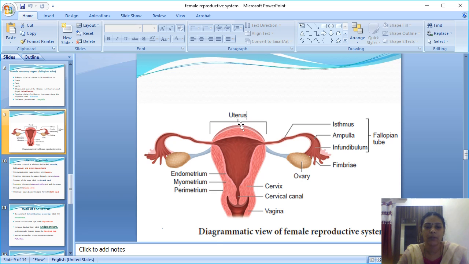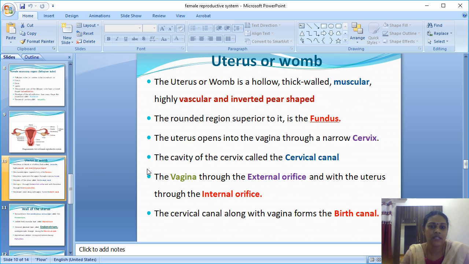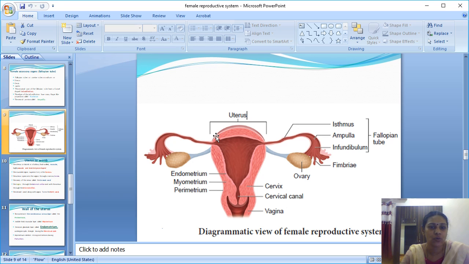In the uterus, an important part is the superior part, meaning the upper or top portion, which is called the fundus. This is a very important part of the uterus. The uterus opens into the vagina. So the uterus starts here and ends at the vagina through the cervix. The cervix has one cavity, the cervical cavity, called the cervical canal. So the full uterine part runs from the uterus to the vagina, and in the middle the cervix has a small cavity called the cervical canal.